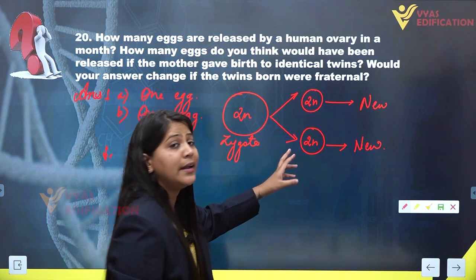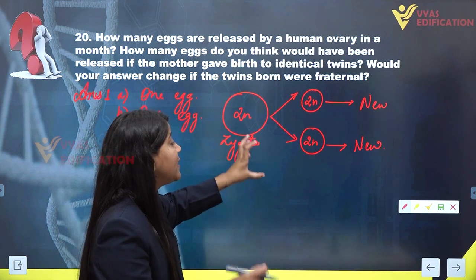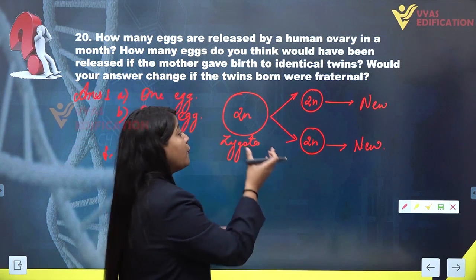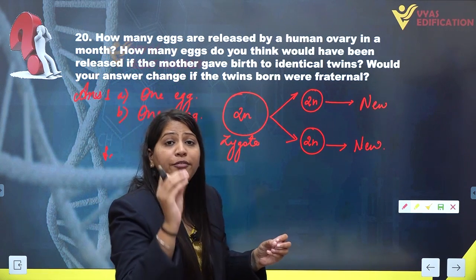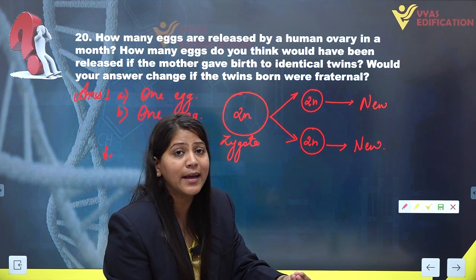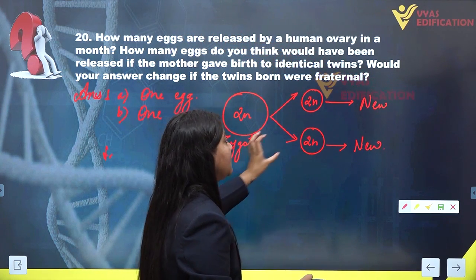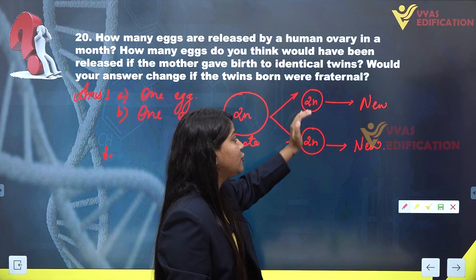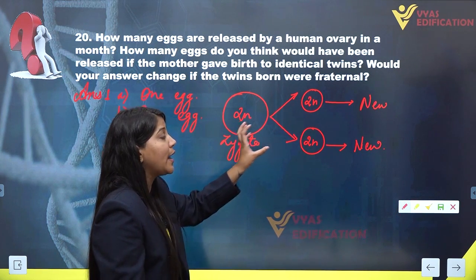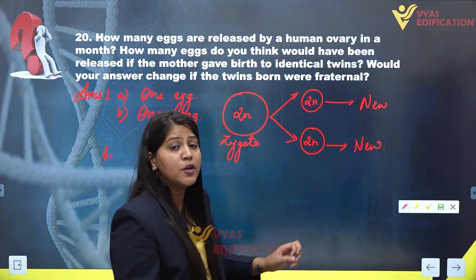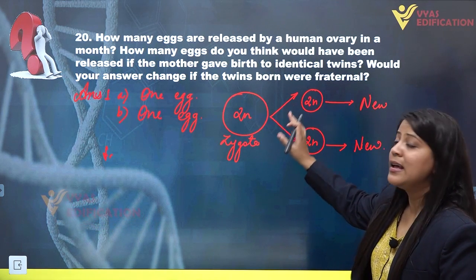and they are identical to each other. Why are they identical to each other? Because they are generated from one zygote only, a zygote which is formed from the fusion of one sperm cell and one egg cell. Hence, this is the reason that these two separate individuals formed from a zygote are identical to each other.